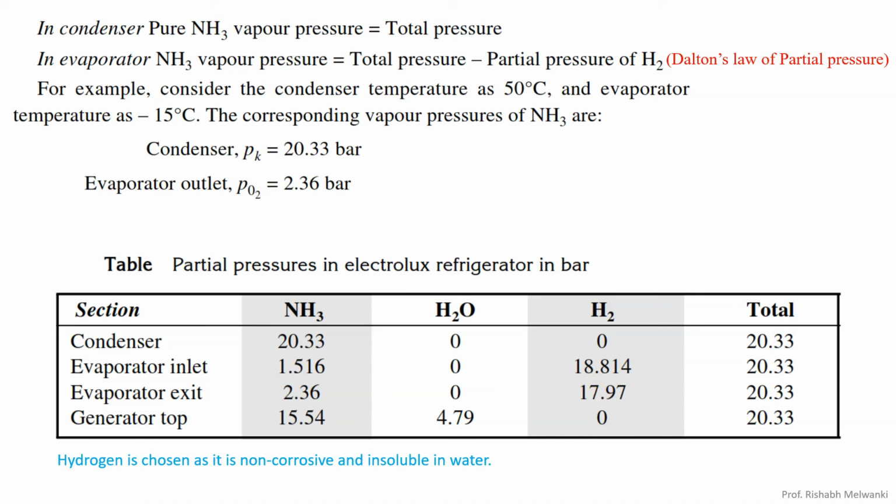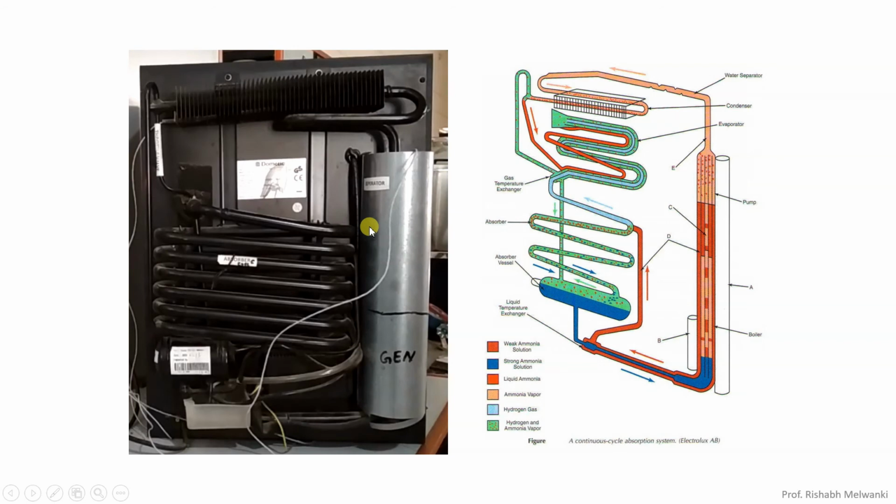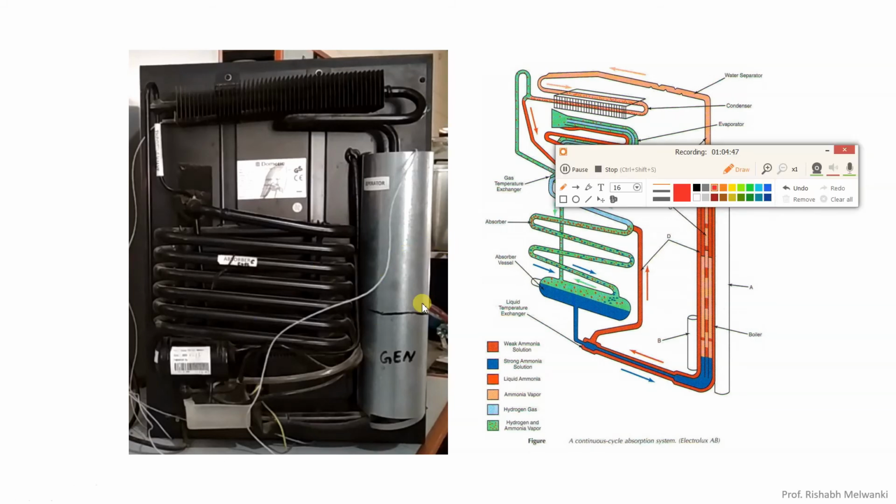Now we will see the actual Electrolux system, how it works on gravity. Here you can see the Electrolux vapor absorption refrigeration system on the left-hand side, and on the right-hand side the diagram showing the internal construction and working. Understand the parts here.